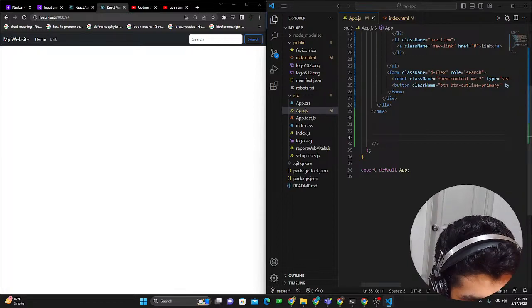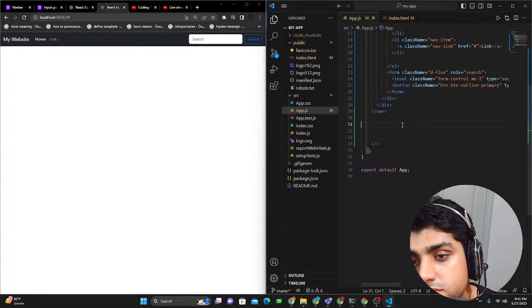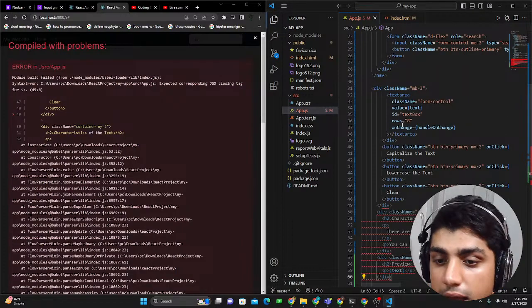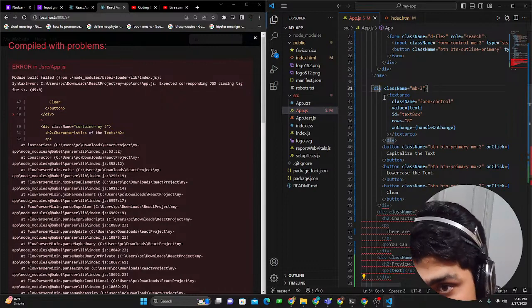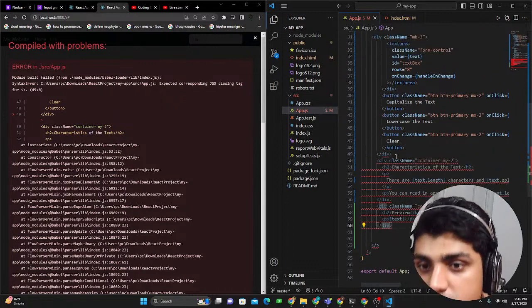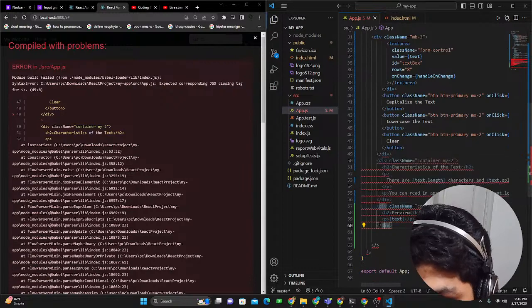So I'm going to copy it and I'm going to paste it here. So I have some bootstrap code here, and this is just going to give us an error. Why? Because this is not allowed like this. So there are some things that we have to address.